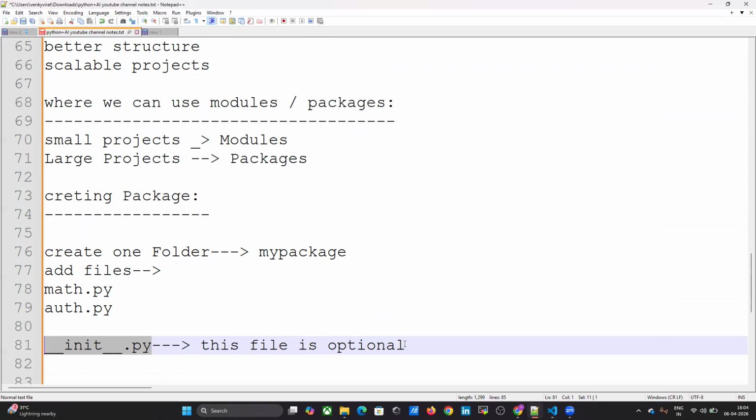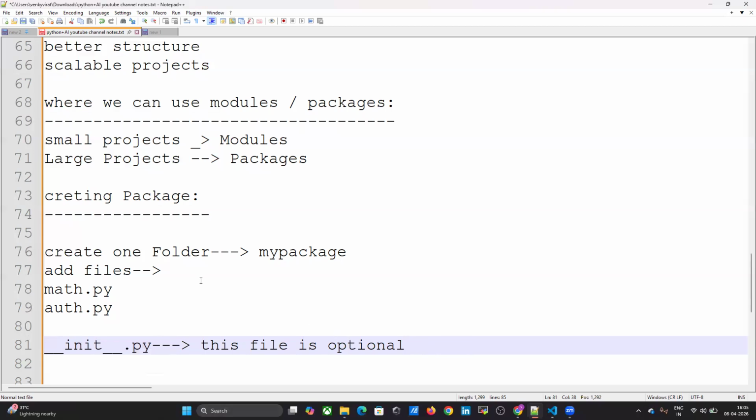Then you can tell the interviewer: to recognize a folder as a package. Until Python 3.2 this file is compulsory, but from Python 3.3 onwards it is not required. It is optional whether you create it or not, that is up to you. This is what we can tell in front of the interviewer.